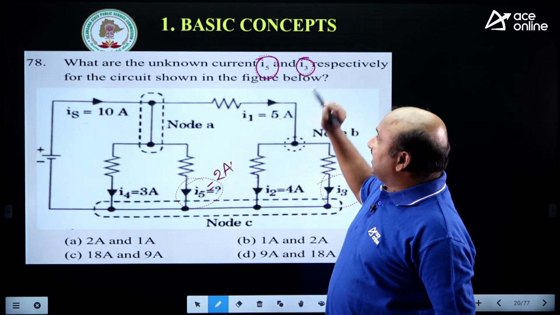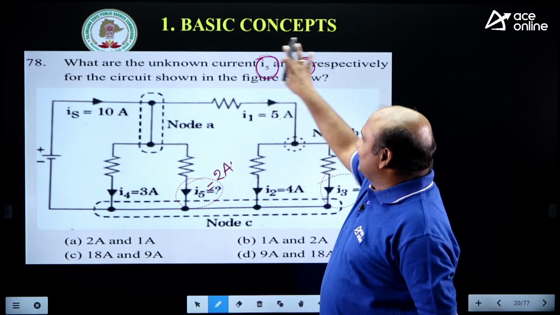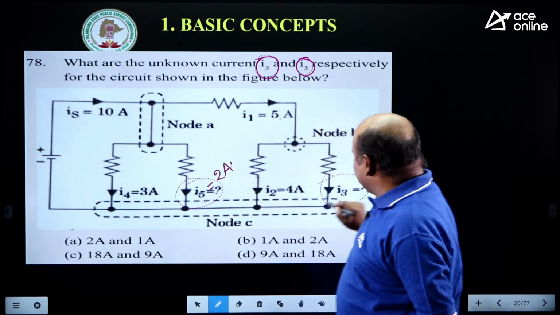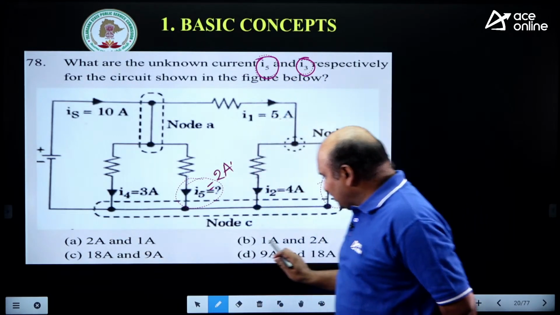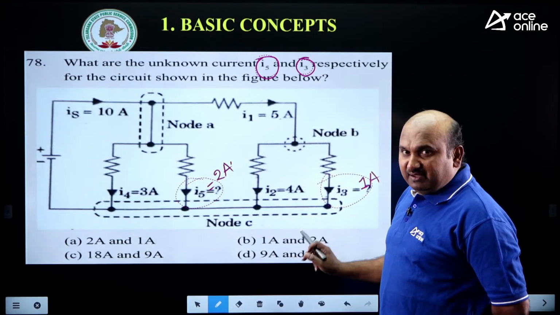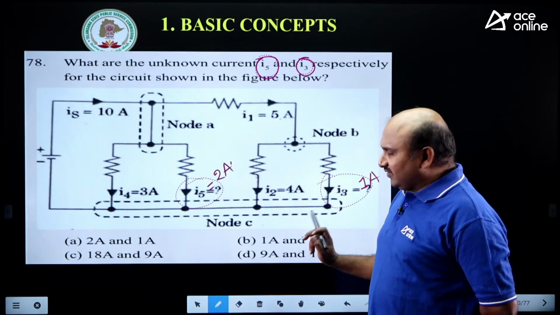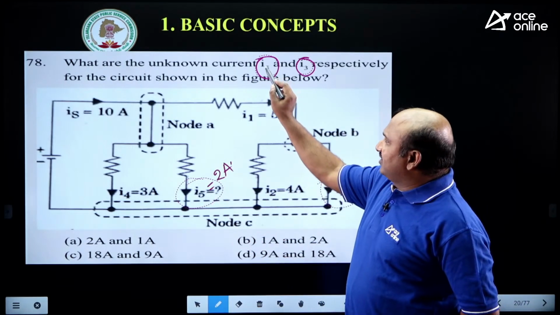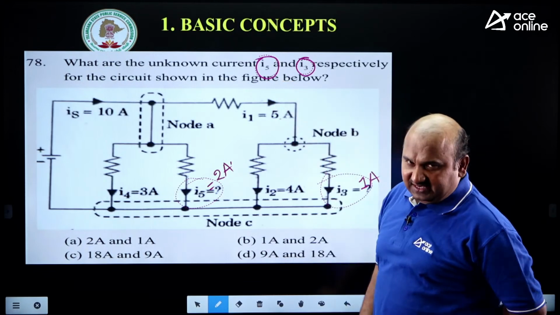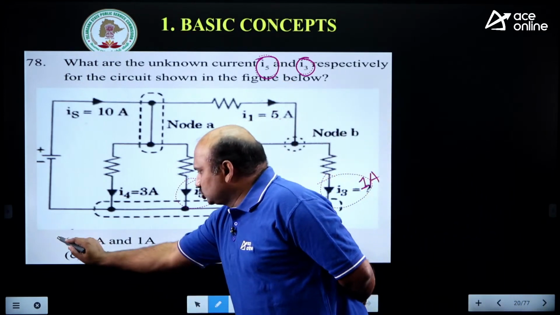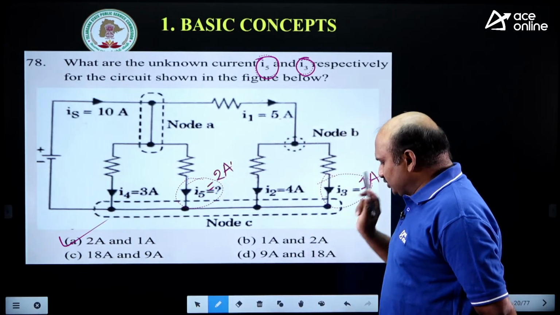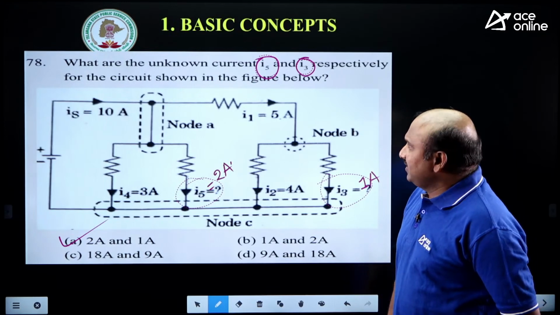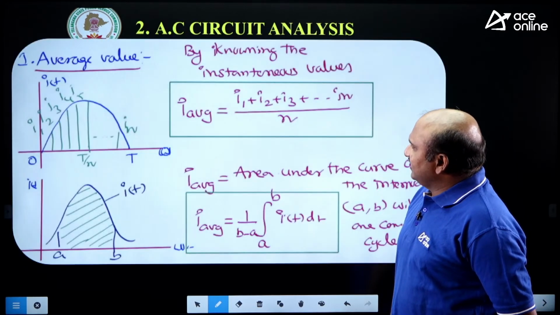See this, first I5 is given, next I3 is given. You may think I3 and I5, but according to the sequence given, I5 and I3: I5 is 2, I3 is 1. It is not 1 and 2. The examiner always tries to confuse you, so we should be careful about the order he mentioned. I5 and I3 values are 2 and 1, not I3 and I5. Shall we move to the next example? Very good. Is it clear?